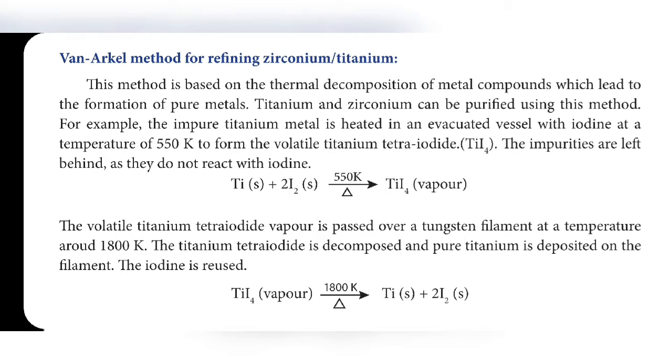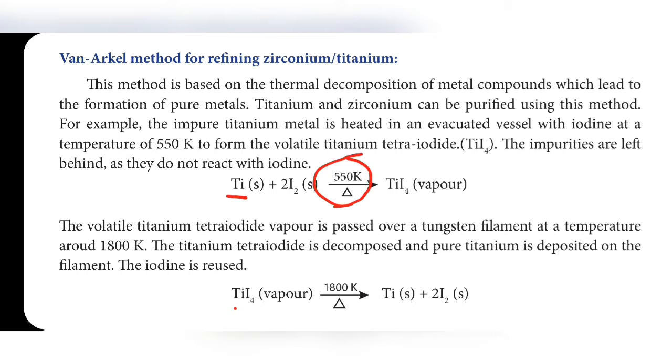For example, impure titanium metal is heated in an evacuated vessel with iodine at a temperature of 550 Kelvin to form a volatile compound. Volatile means it can easily convert into vapor.